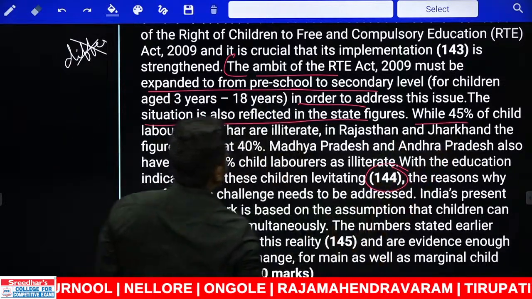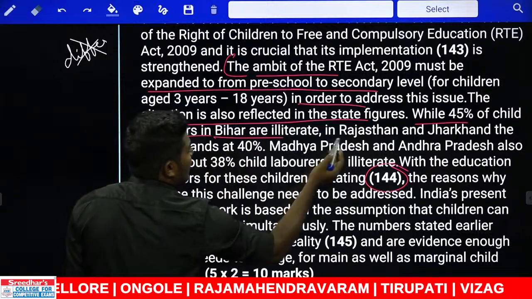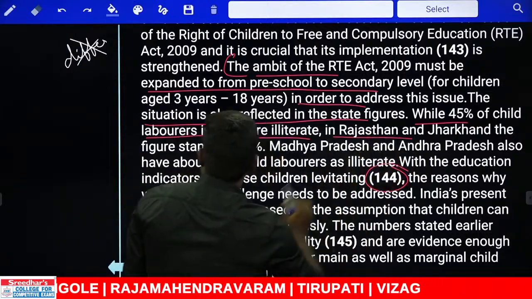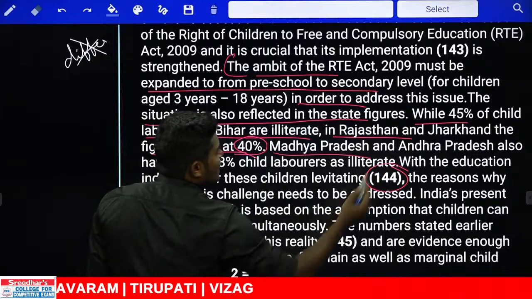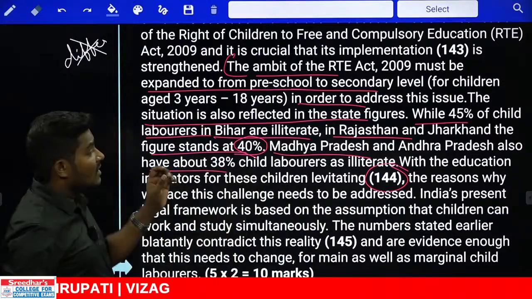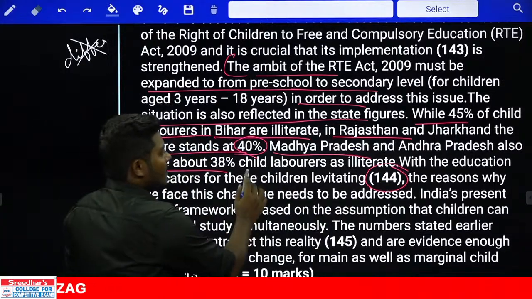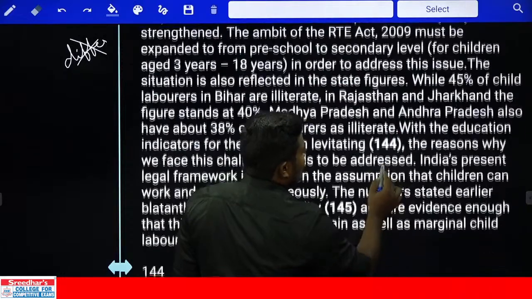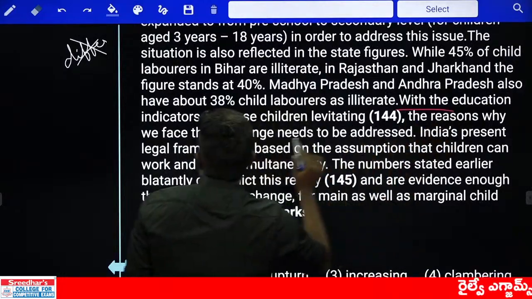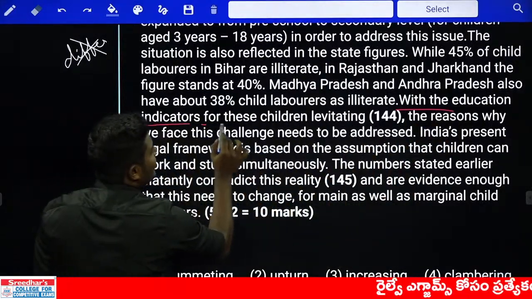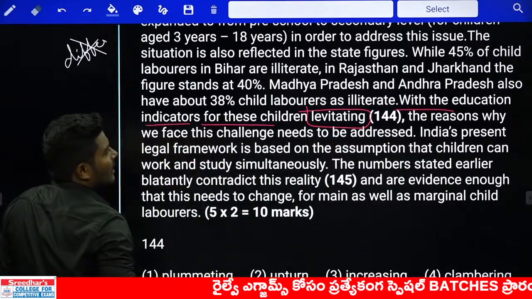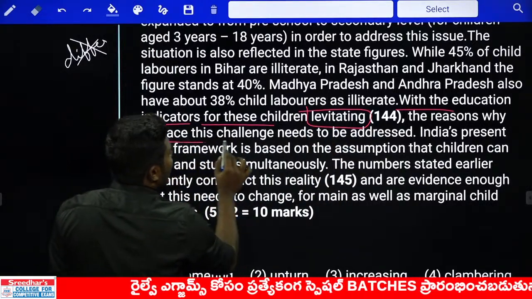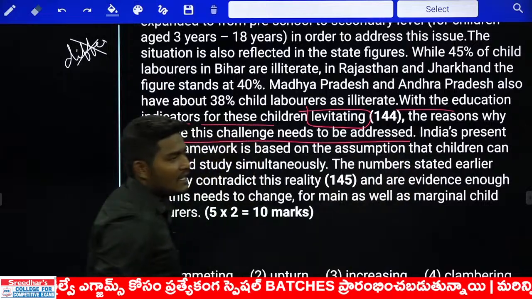While 45% of child laborers in Bihar are illiterate, in Rajasthan and Jharkhand the figure stands at 40%. Madhya Pradesh and Andhra Pradesh also have about 38% of child laborers as illiterate. Now, in continuation, with the education indicators for these children alleviating dash, the reasons why we face this challenge need to be addressed.